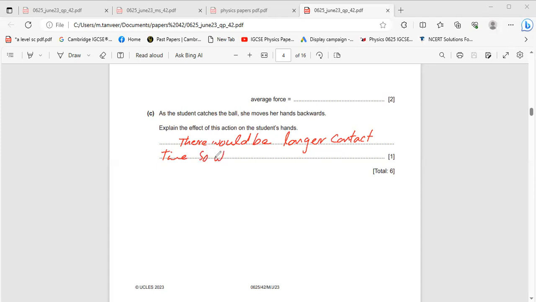So the ball would exert, you can write, the ball would exert less force on the hand.